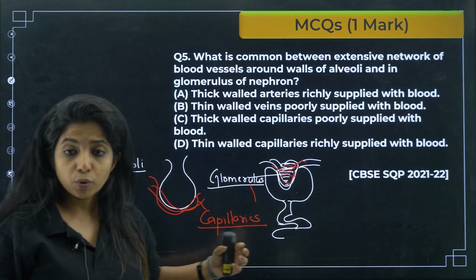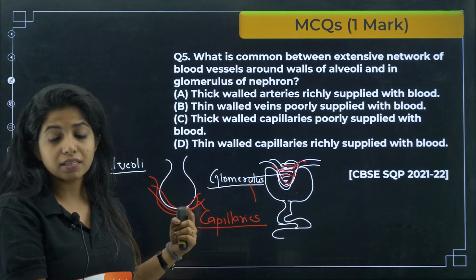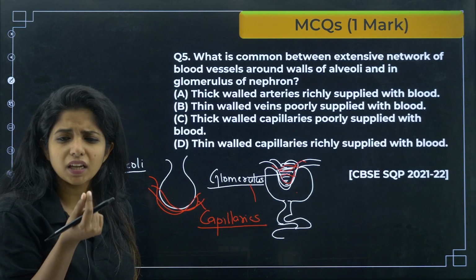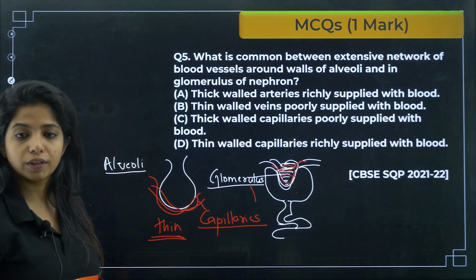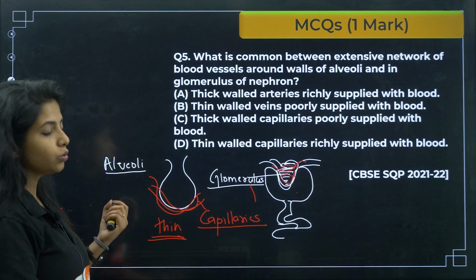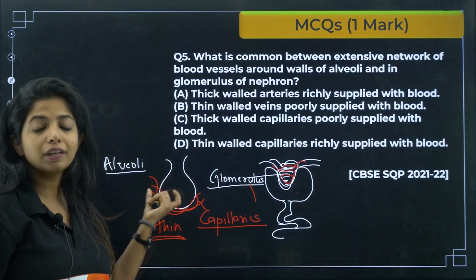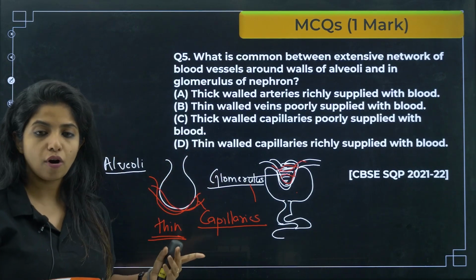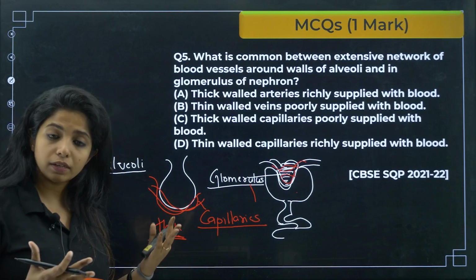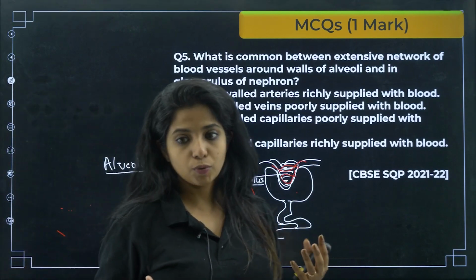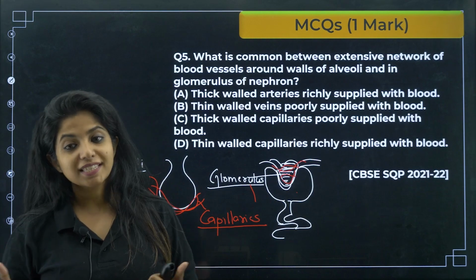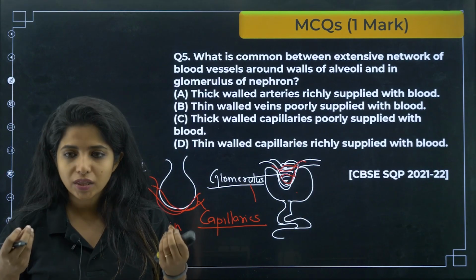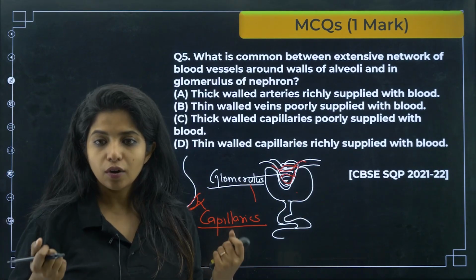So here I am exchanging things, and the tubules are very thin. There are very thin capillaries present over here, going to each nephron and each alveoli, a bunch of capillaries, and capillaries are a group of blood vessels only. In blood vessels you have three majorly, that is arteries, veins, and then capillaries, which are the thinnest blood vessels that you can find.